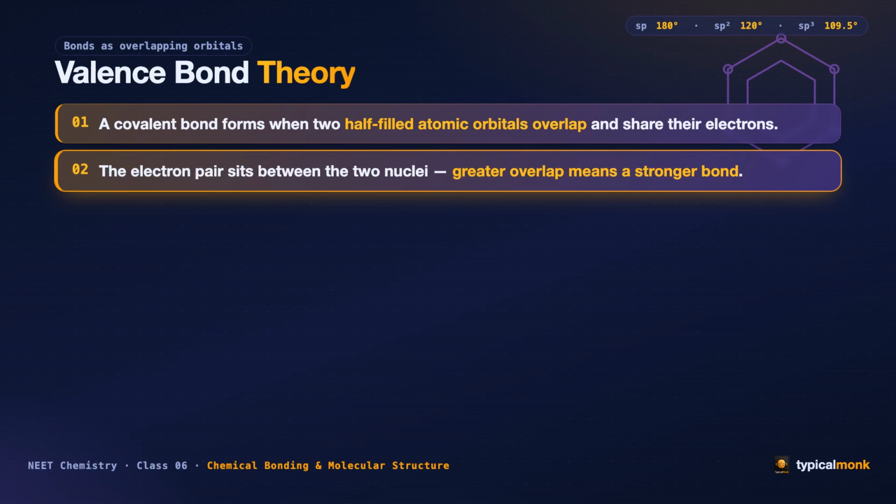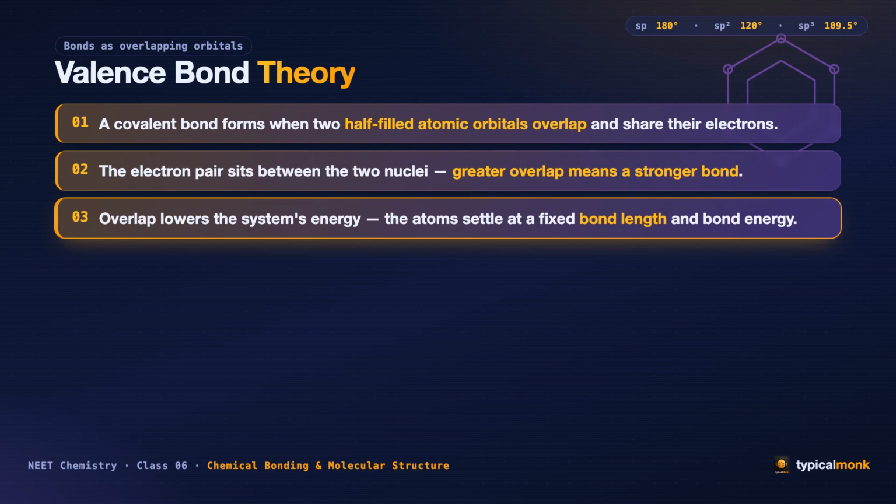And here is the key line. The greater the overlap, the stronger the bond. More overlap means the electrons are pulled harder by both nuclei. This overlap lowers the energy of the whole system. The two atoms slide together until attraction and repulsion balance, and there they settle at a fixed bond length with a fixed bond energy. That balance point is the bond.